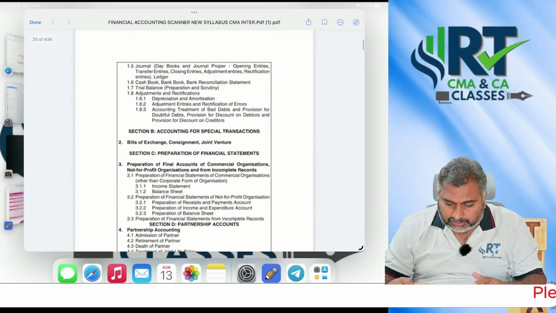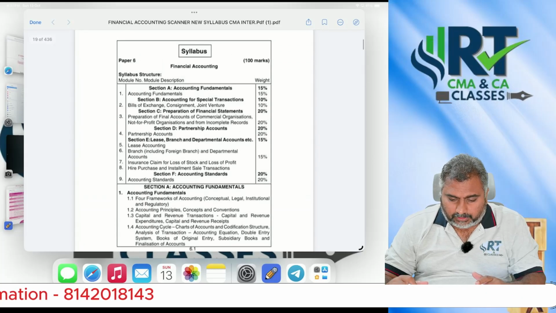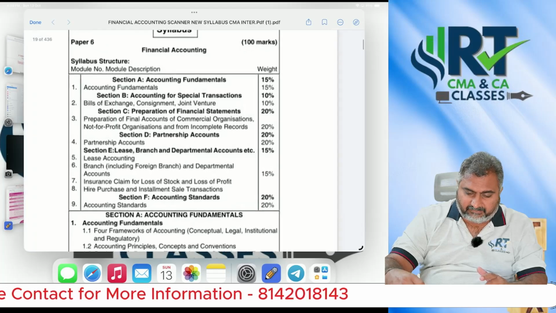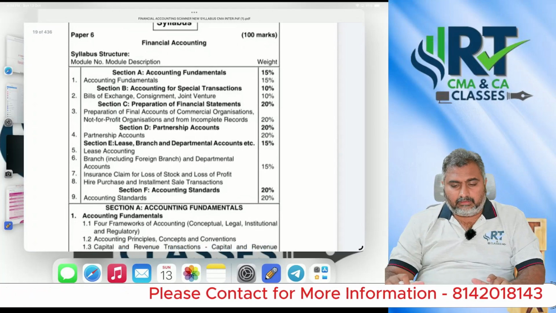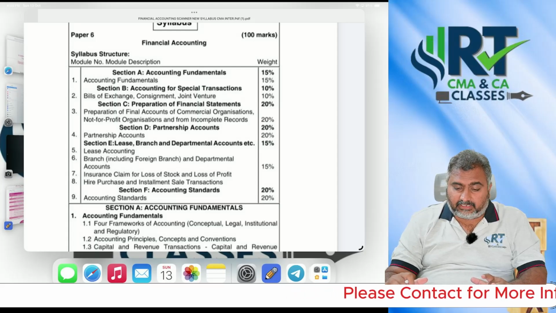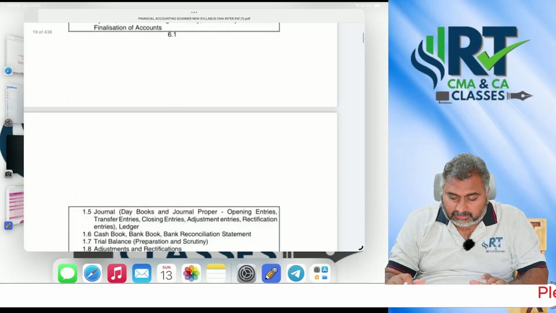See sir, if you check the old weightages, they are still following the same weightages. Let's see, accounting fundamentals is 15%.